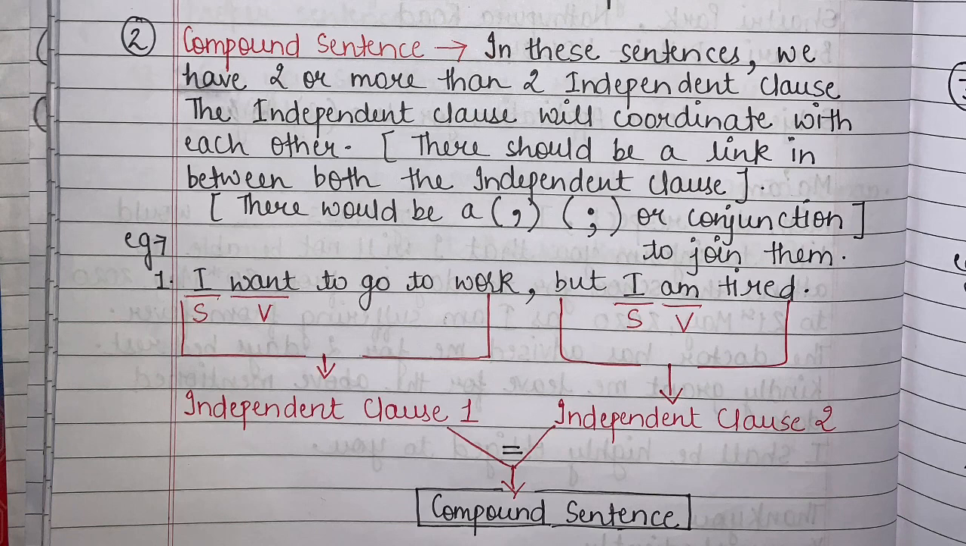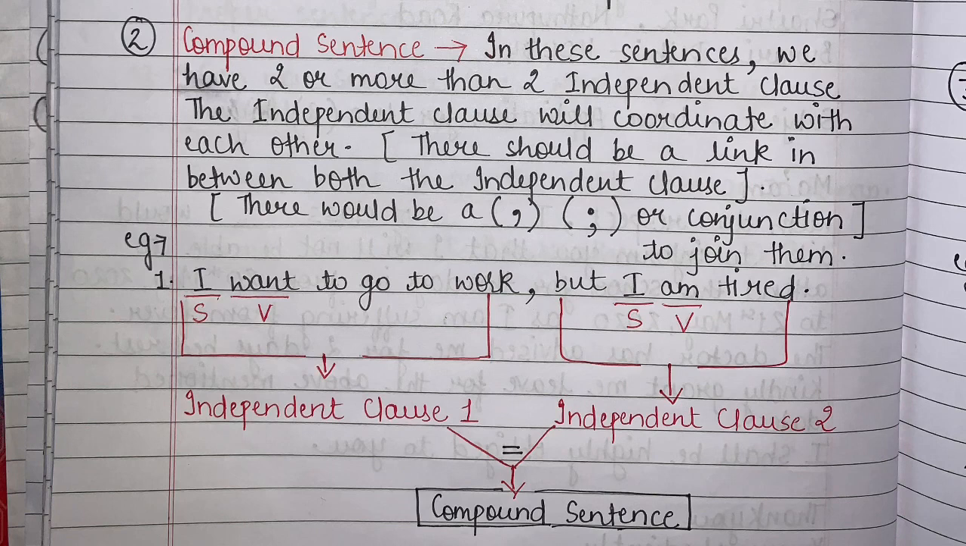So the independent clauses will coordinate with each other. Beta, they should also be coordinated with each other, right? So there should be a link between independent clause 1 and independent clause 2, right? It shouldn't be that they are both completely different. No, it shouldn't be like that, okay? There should be a connection between both the sentences. And most of the time you will see that these are connected by using a comma, a semicolon, or you will see conjunctions like but, and, or. So all these are used in order to join these sentences.